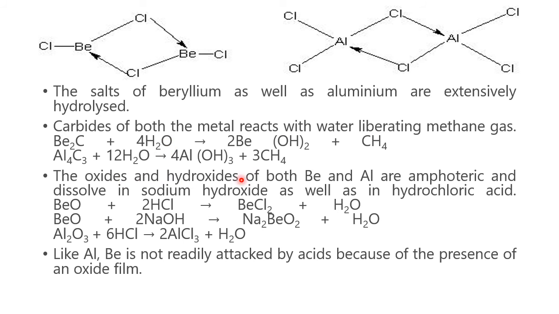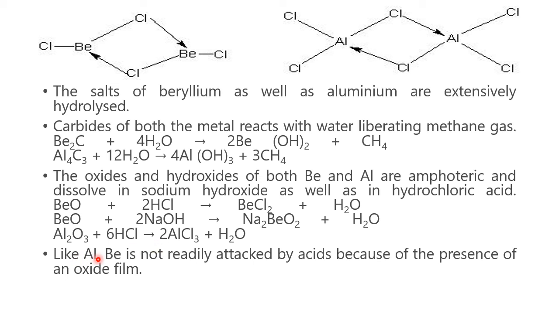The oxides and hydroxides of both beryllium and aluminum are amphoteric and dissolve in sodium hydroxide as well as in hydrochloric acid. Reactions will prove this here. So beryllium oxide with acid, beryllium oxide with base. And in the same way, aluminum oxide with HCl, try with the sodium hydroxide.